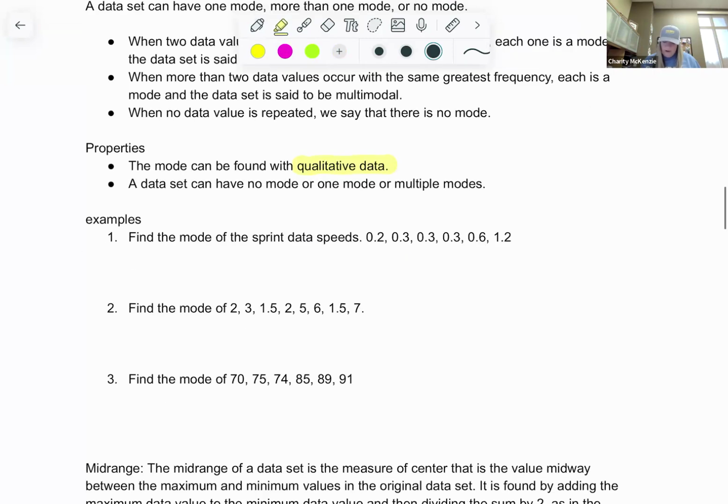All right, examples of the mode. If we look at this sprint data, which number repeats itself the most times is going to be that 0.3. There are 1, 2, 3 of those. All the other numbers are unique. So the mode would be the 0.3.